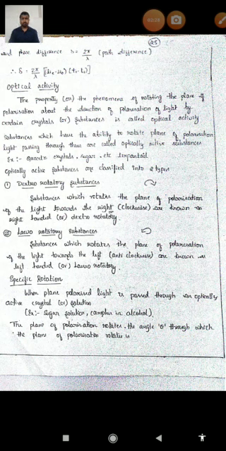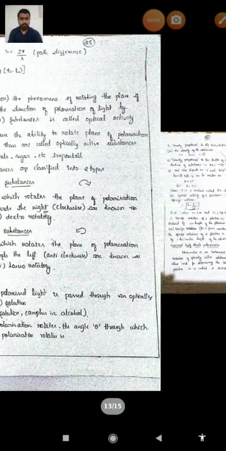If you pass plane polarized light through any optically active solution, what happens? There will be a rotation of the plane of polarization through an angle theta, and that angle theta is proportional to the length of the liquid column.